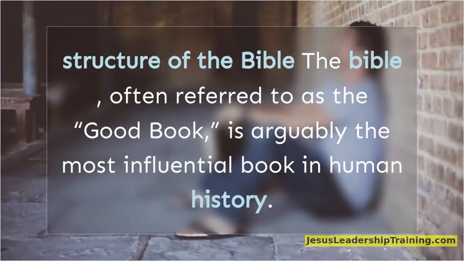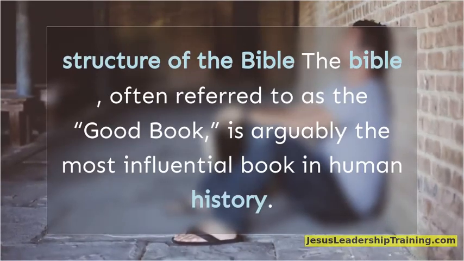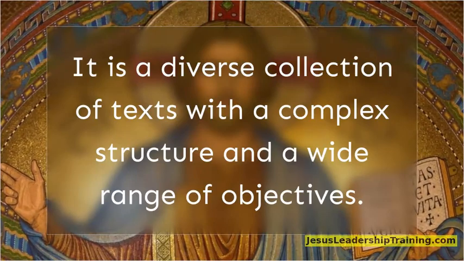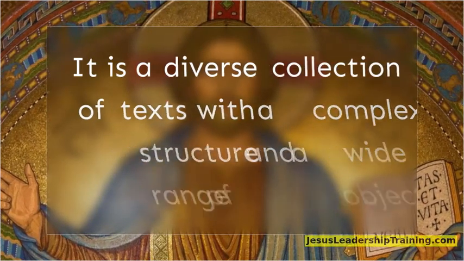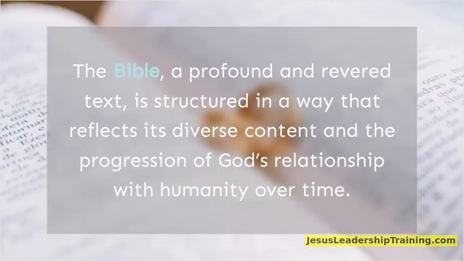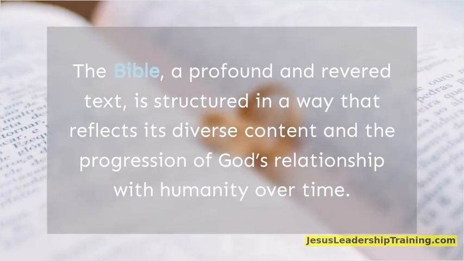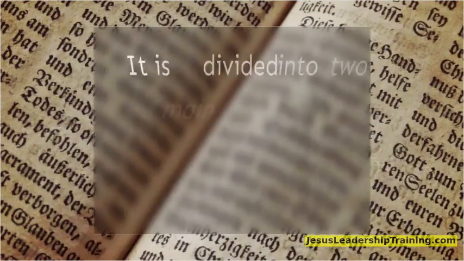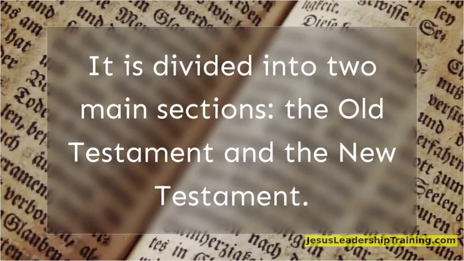Structure of the Bible. The Bible, often referred to as the Good Book, is arguably the most influential book in human history. It is a diverse collection of texts with a complex structure and a wide range of objectives. The Bible, a profound and revered text, is structured in a way that reflects its diverse content and the progression of God's relationship with humanity over time. It is divided into two main sections, the Old Testament and the New Testament.